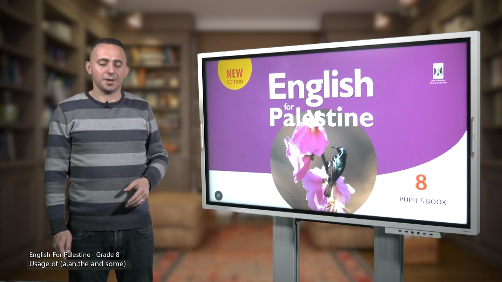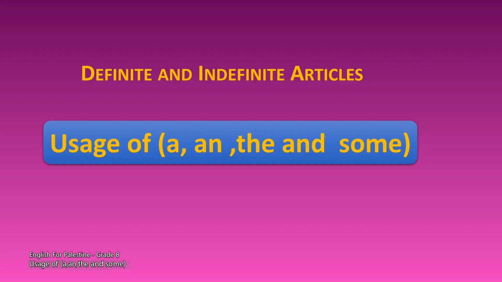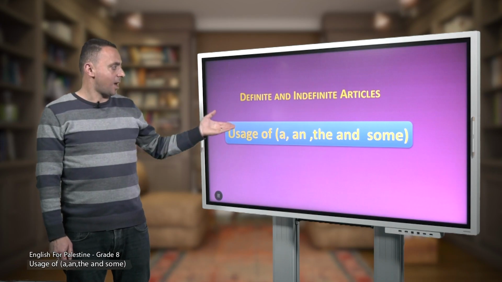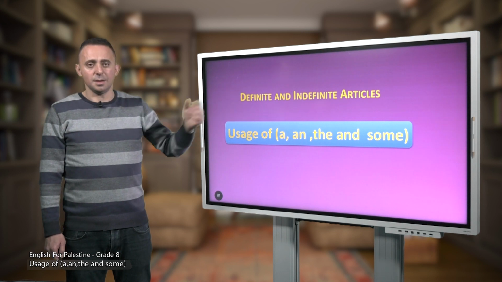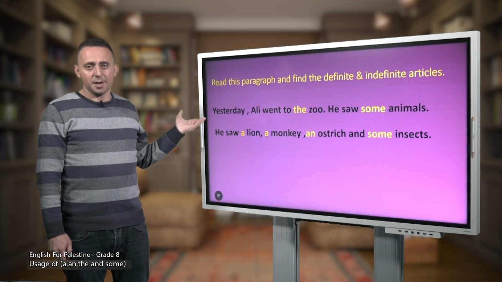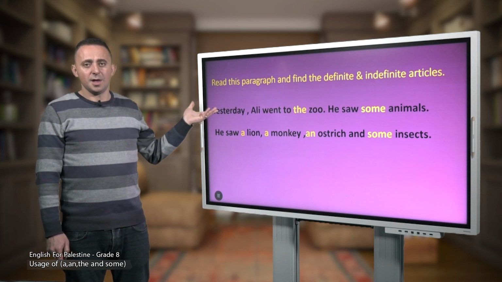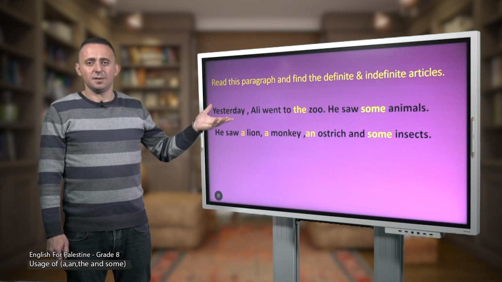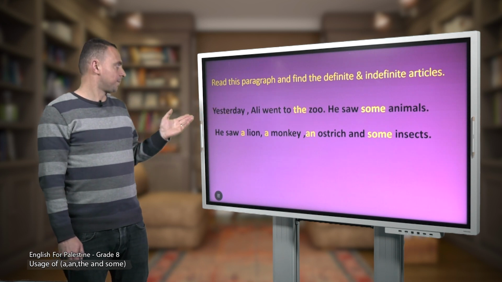Today's lesson is going to be about definite and indefinite articles. In this lesson we are going to learn how to use the definite and the indefinite articles. We are going to learn how to use a, an, the, and some. Again, a, an, the, and some. Let's get started. Here we are going to read a paragraph and then we will find and see the definite and the indefinite articles. Let's start.